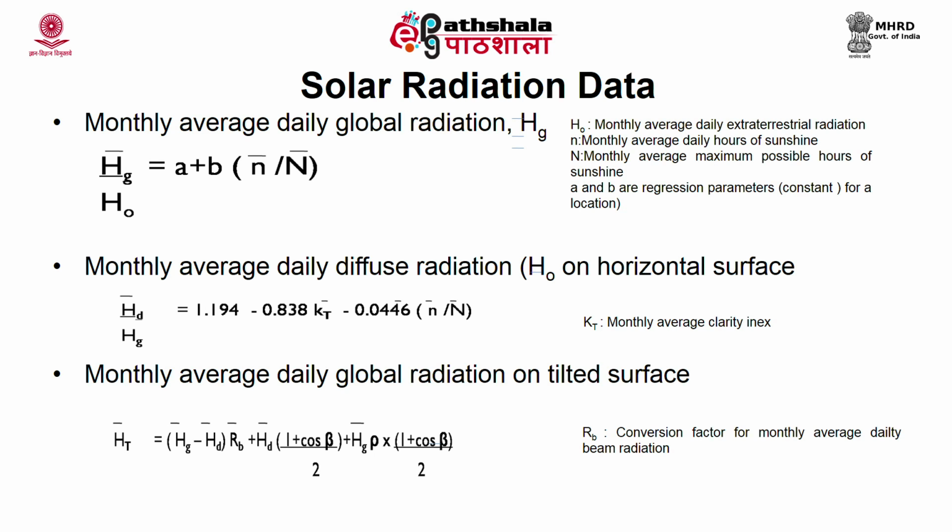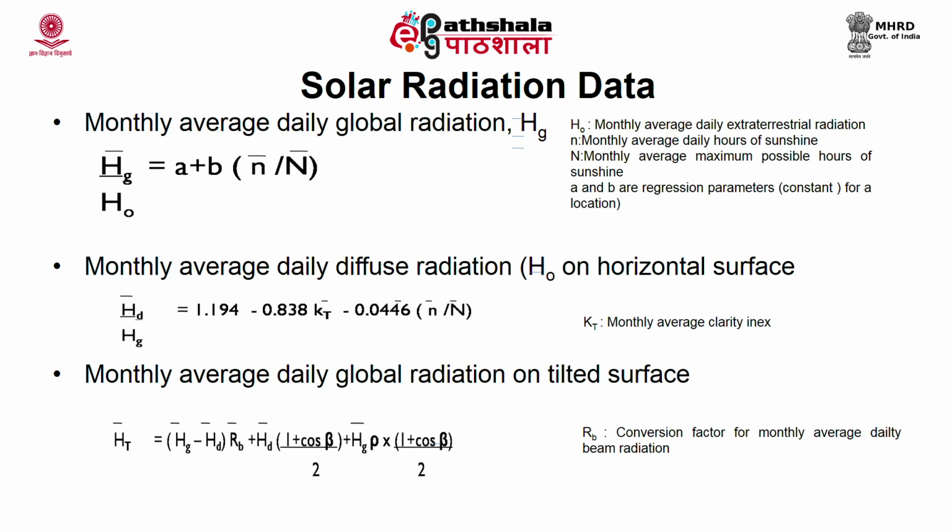Now, H0 is equal to 24 by pi multiplied by Isc multiplied by 1 plus 0.033 cos 360 n by 365, multiplied by omega sin lambda sin delta plus cos lambda cos delta sin omega. Applying or substituting the values, you will get 11,911. Now, Hg bar by H0 is equal to a plus b multiplied by n bar by capital N bar. Now, all the values are known.